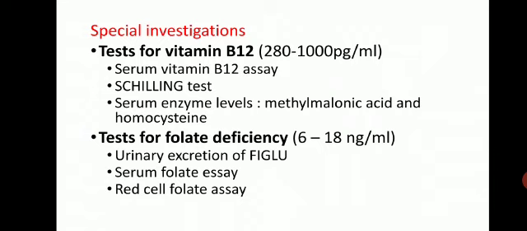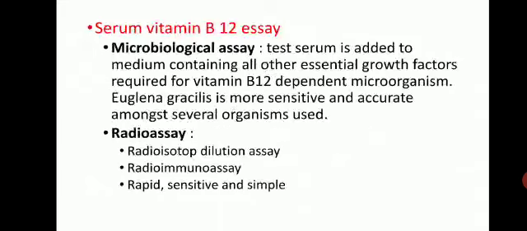Now special investigations include test for vitamin B12 and test for folate deficiency. Normal level of vitamin B12 is 200 to 900 picogram per ml and normal level of folate is 6 to 18 nanogram per ml. So which are the tests used for B12? Serum vitamin B12 assay, Schilling test, serum enzyme levels. Which enzymes? Methylmalonic acid and homocysteine. Tests for folate deficiency include urinary excretion of FIGLU, which we will discuss in detail, serum folate assay and red cell folate assay.